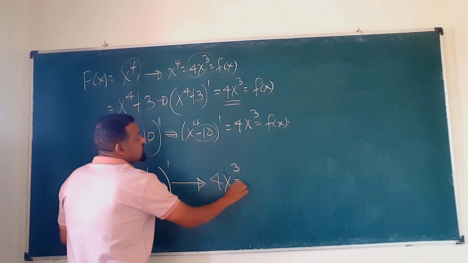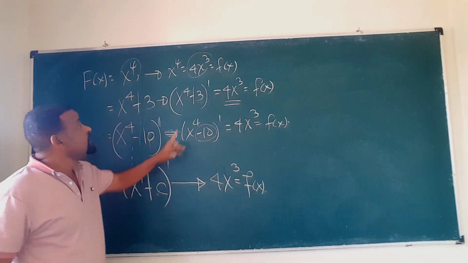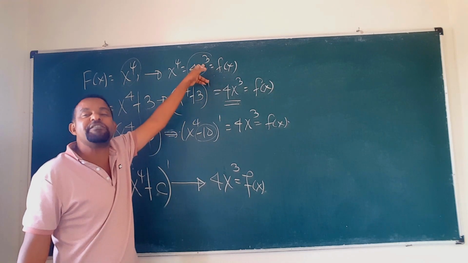ስለዚህ አሁን ልብ አድርጉ, so the function f of x which is 4x the power of 3, how many antiderivatives does it have?